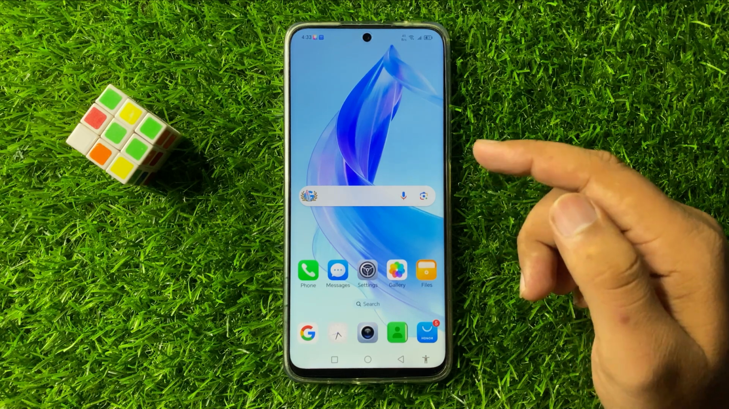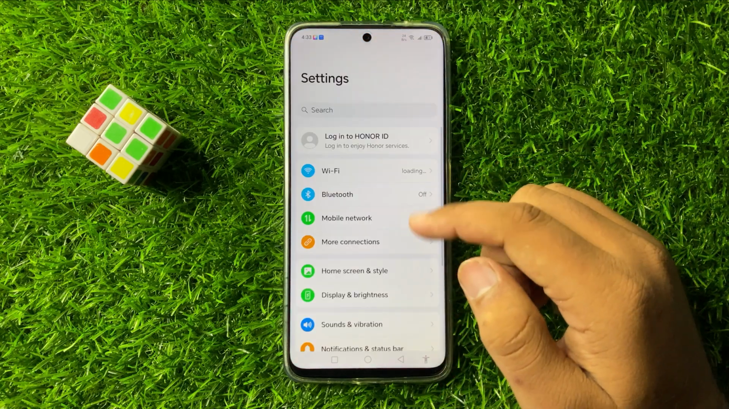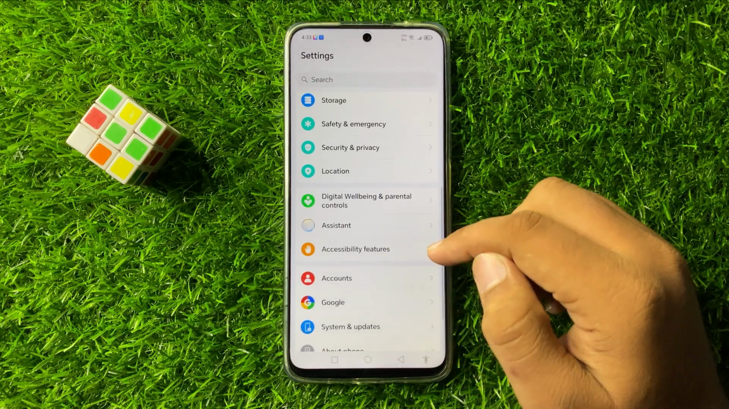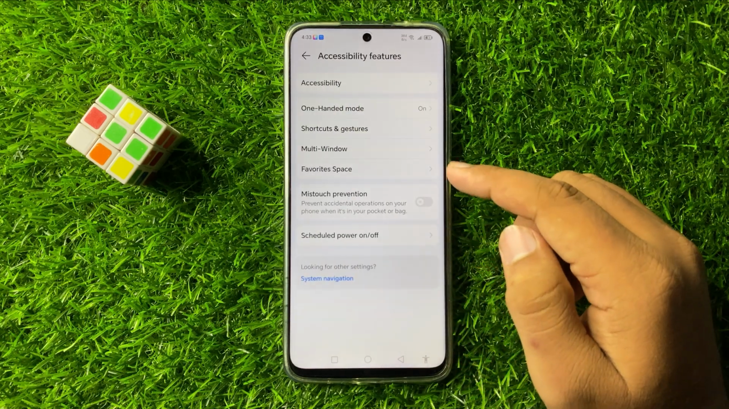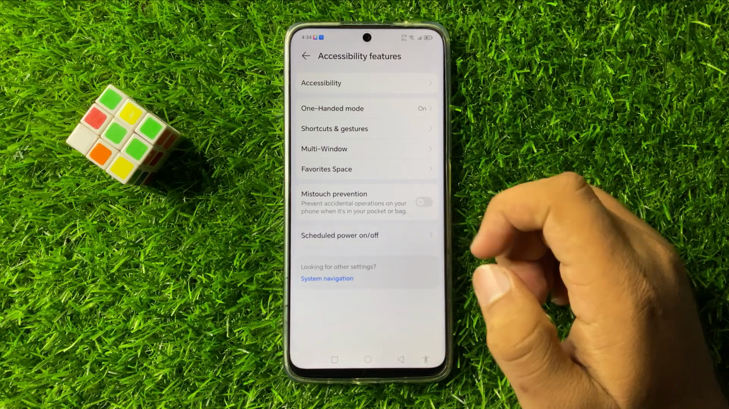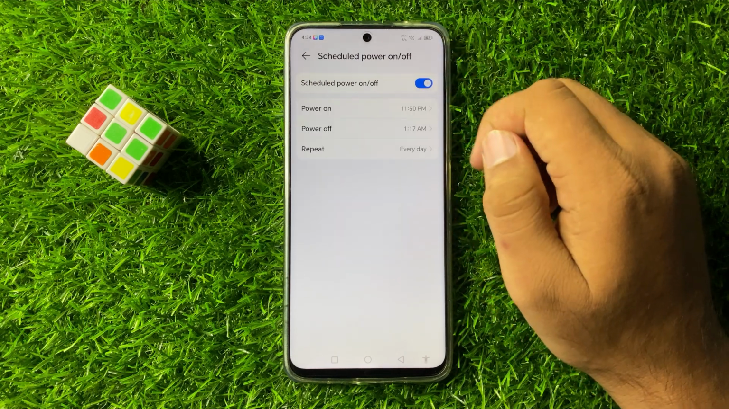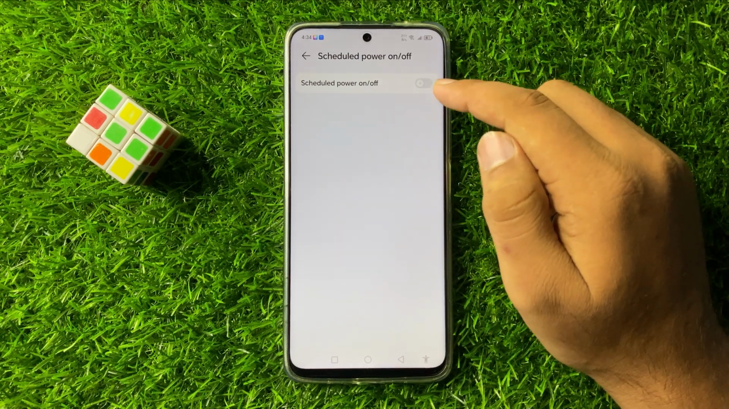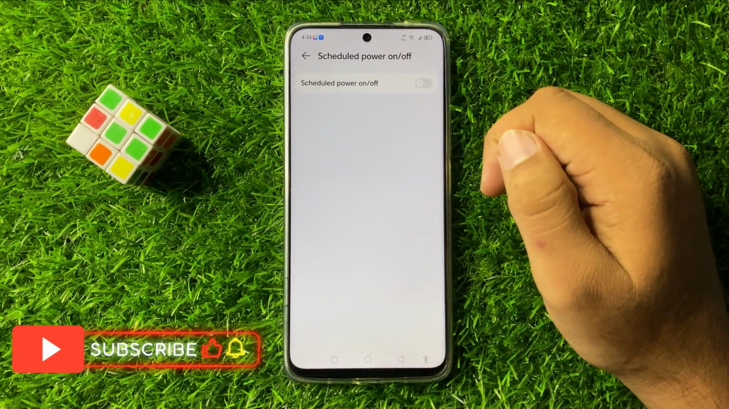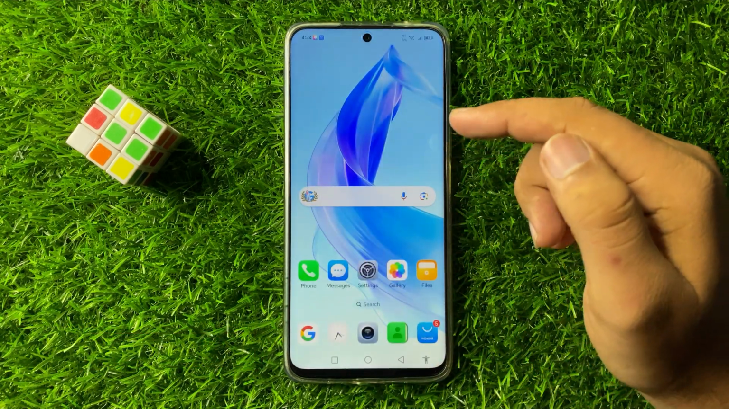But after cleaning, if you are still facing the same issue, then open settings. Now in settings, scroll down and here click on accessibility features. Now in accessibility features, tap on scheduled power on or off option, and then if you have enabled the scheduled power on off button, then turn it back off, and after turning off this button, the randomly shuts off issue will be fixed.